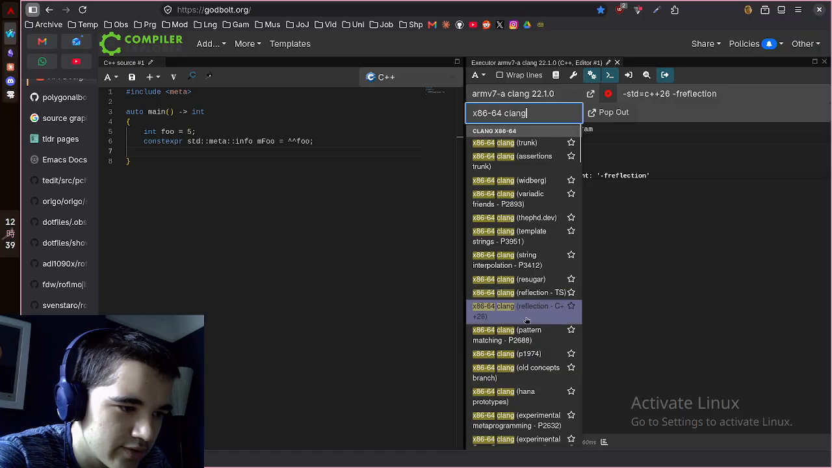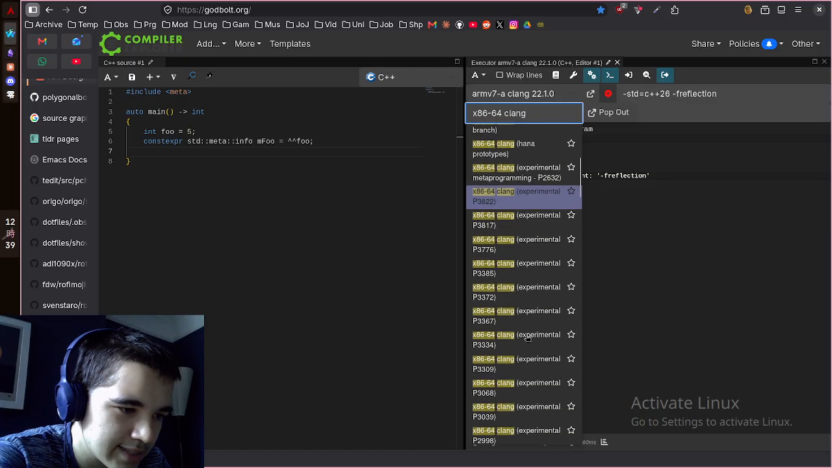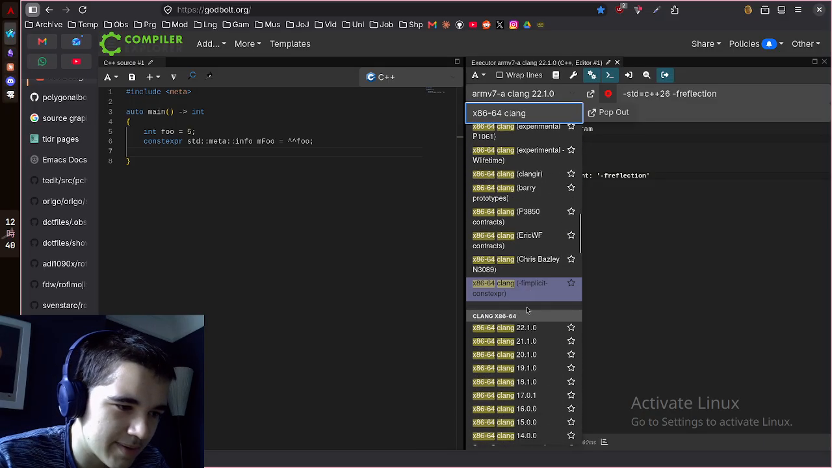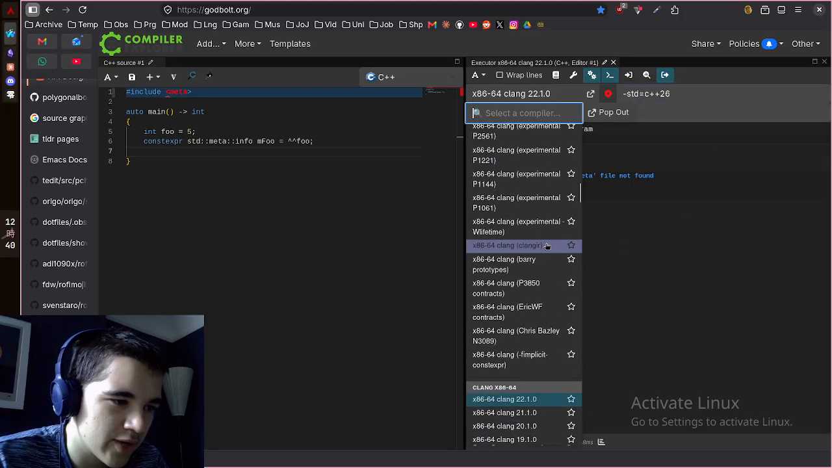Okay, so there's a reflection there, which makes you think it isn't yet in the latest version. I mean, these are a bunch of experimental versions. Here's the latest actual thing. Yeah, so unknown argument, -freflection. If I get rid of that, not found. Okay, so if I go ahead and find